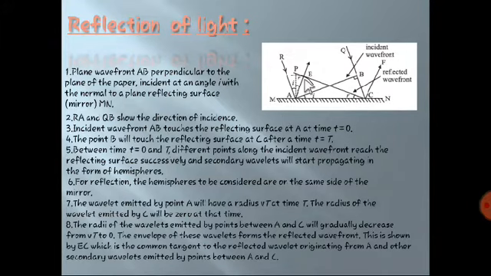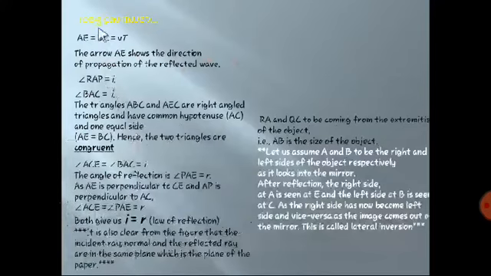So we can say I is equal to R, which is the law of reflection. And also it is clear in the diagram that the incident ray, the reflected ray and the normal all three lie in the same plane, which is the plane of paper. So this is also another law of reflection. So we are getting the law of reflection, which is I is equal to R.